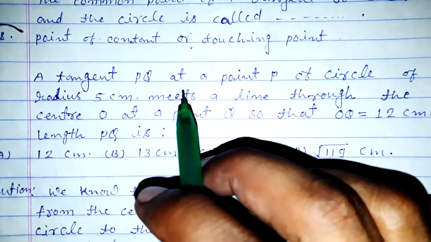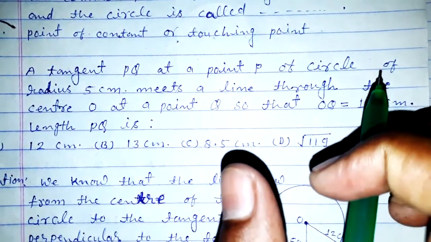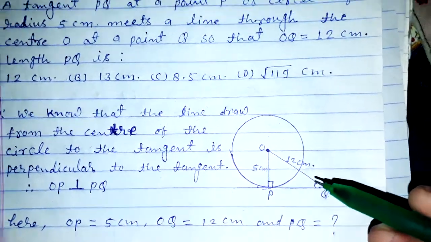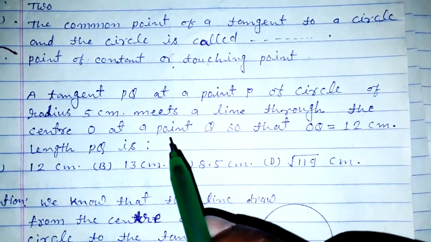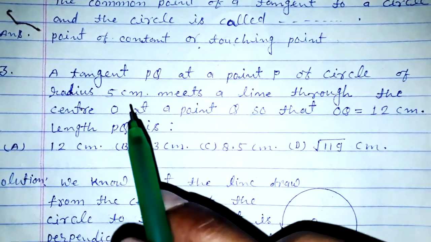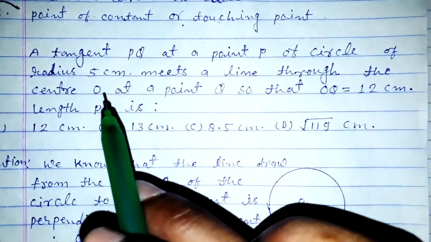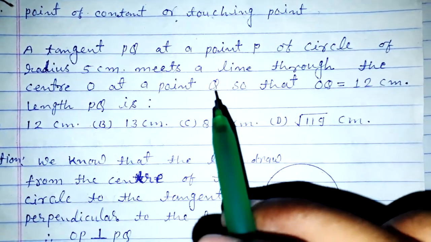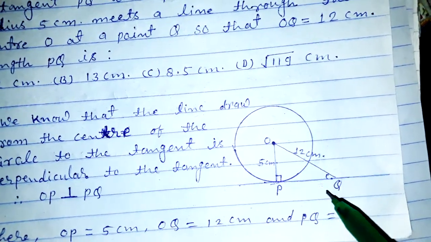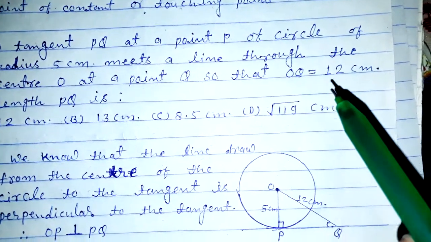Third is, a tangent PQ at a point P of a circle. PQ is a tangent of a circle of radius 5 centimeter, meeting a line through the center O at a point Q, so that OQ is 12 centimeter.